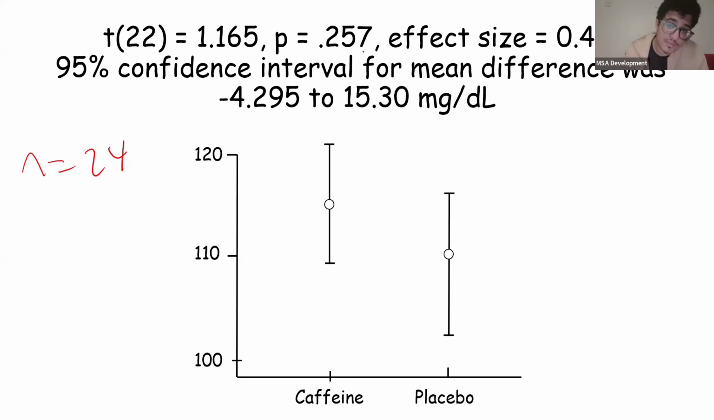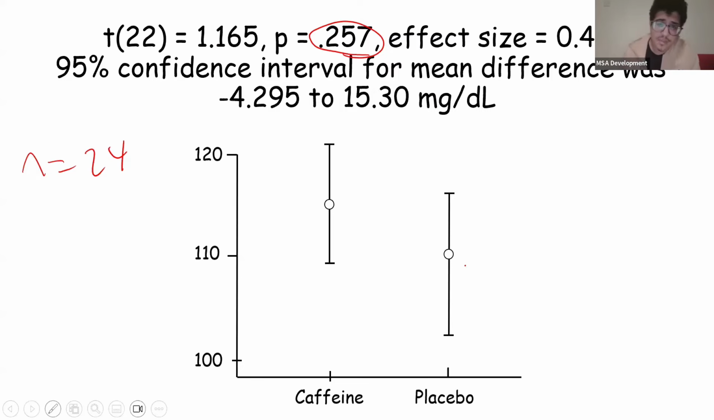Now we got a t-value of 1.165, not too important. What is important to note is that the p-value is 0.257, okay? The effect size is 0.48, okay? So you can see that the p-value is very obviously statistically insignificant, and the effect size isn't that big, it's only 0.48. And then if you see the confidence interval, it's -4 to 15.